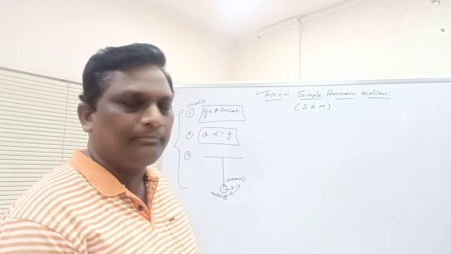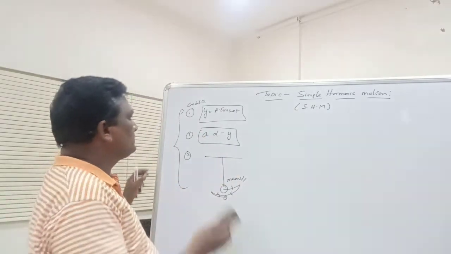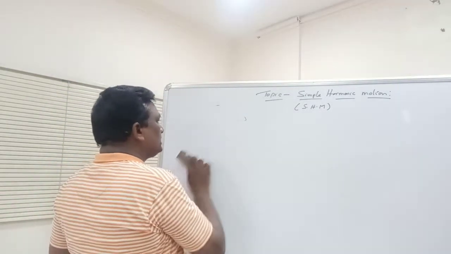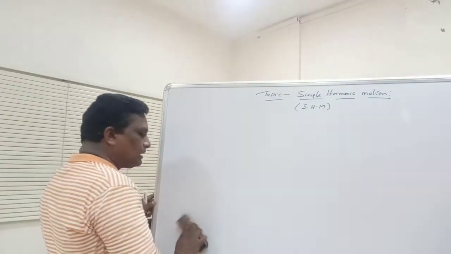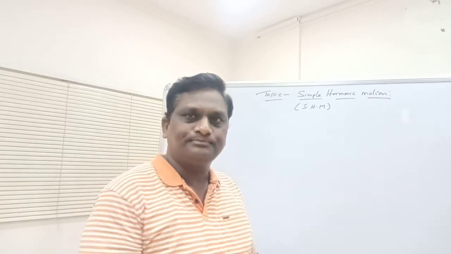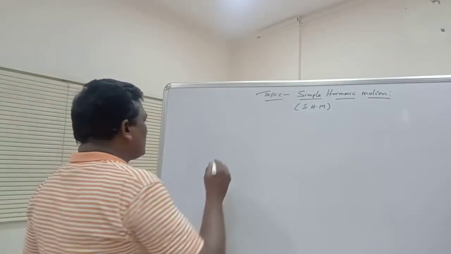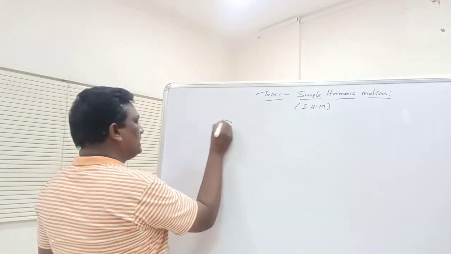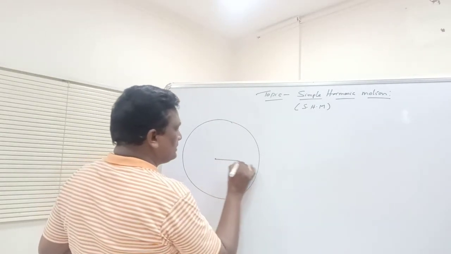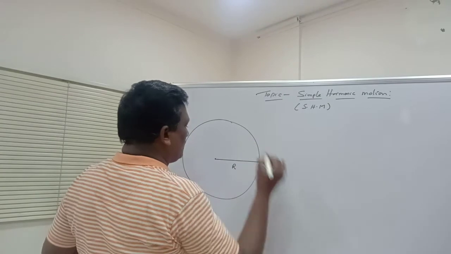Okay, now we see. First we can derive this displacement equation. To derive that equation, we go for circular motion first of all. We see the circular motion. In circular motion, suppose this is the circle. Listen please. This is the circle, and the radius of the circle is r.